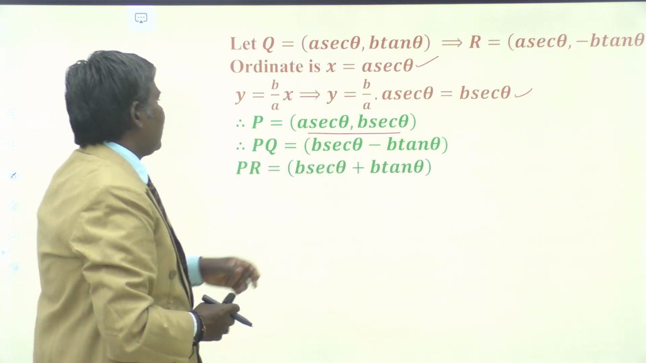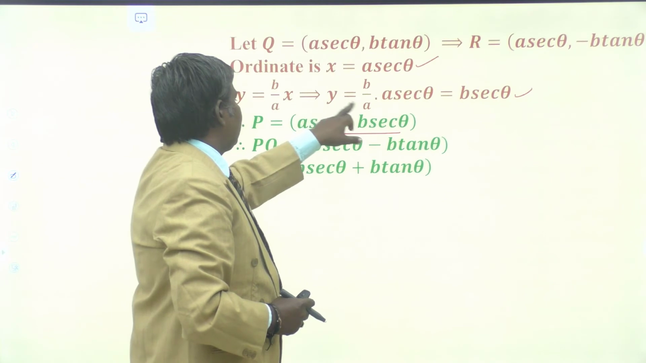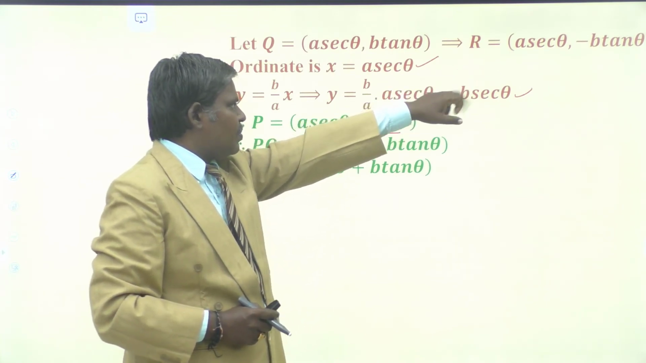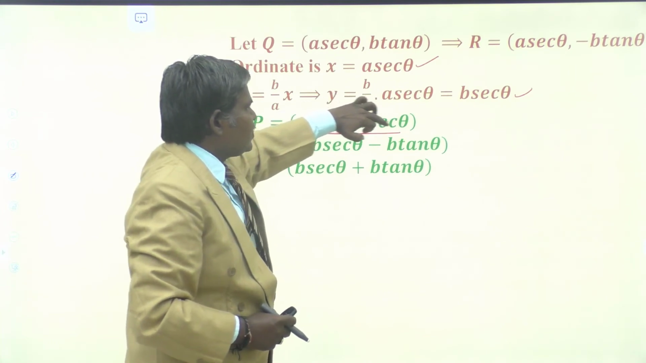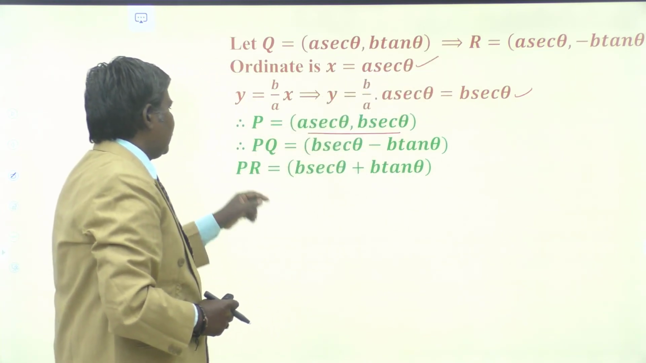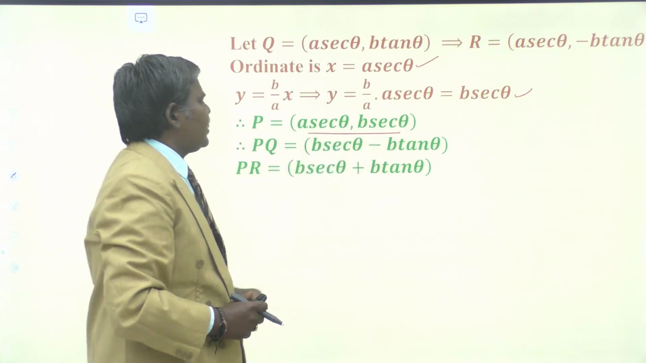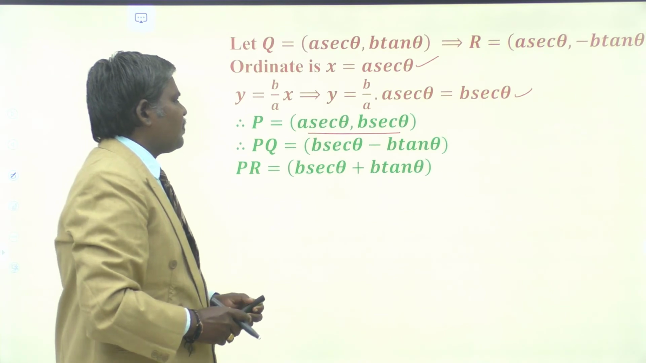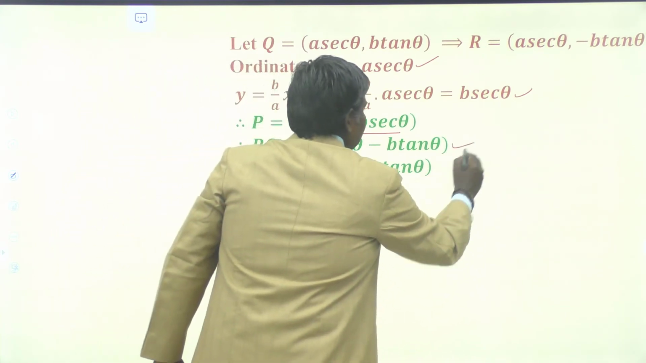Similarly, we can get PR as the distance between a secant theta comma b secant theta and a secant theta comma minus b tan theta. So b secant theta minus of minus that, plus b tan theta. So we have PQ equal to b secant theta minus b tan theta and PR equal to b secant theta plus b tan theta. Is it clear or not?